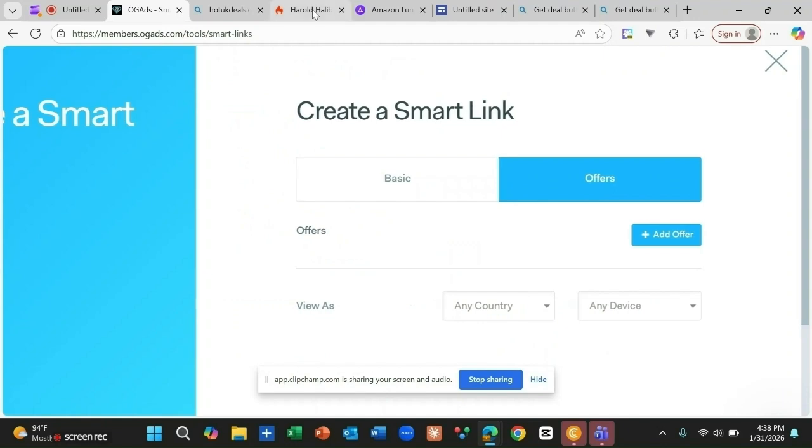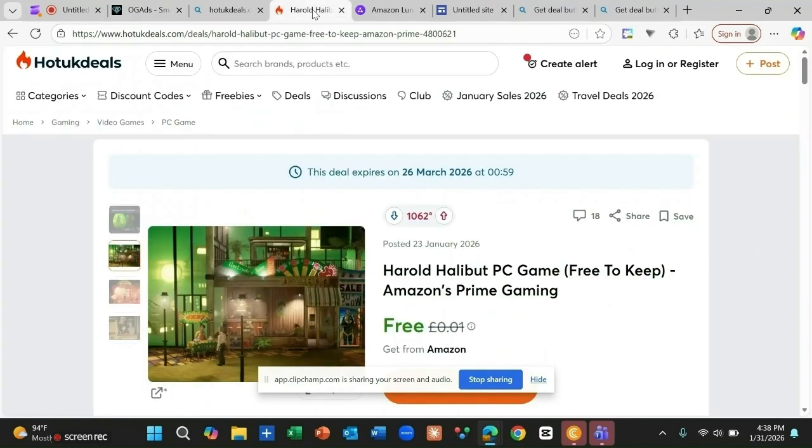So like I told you, we need to come to this platform, which is called Hot UK Deals. This is the offer I chose from Hot UK Deals. For you to do that, you need to click on the menu here. When I click that menu, I get this one. And this game is said to expire on 26th of March, 2026 at 00:59.